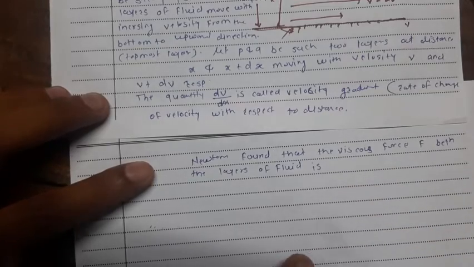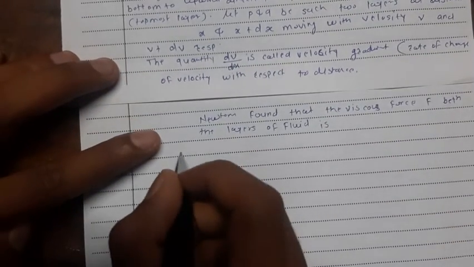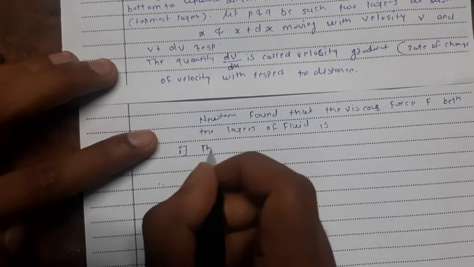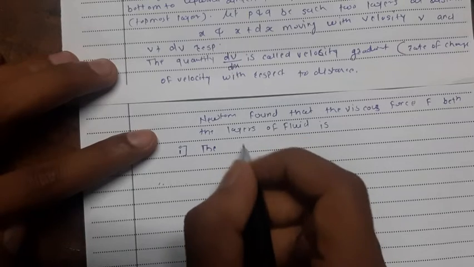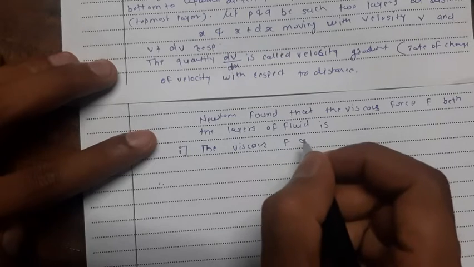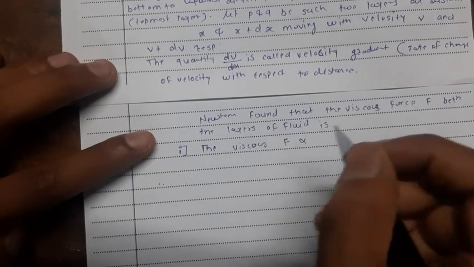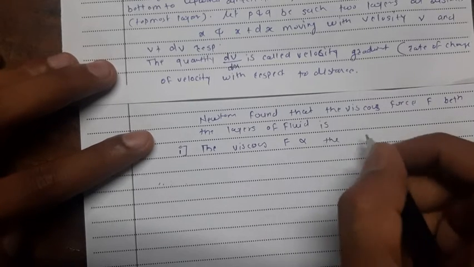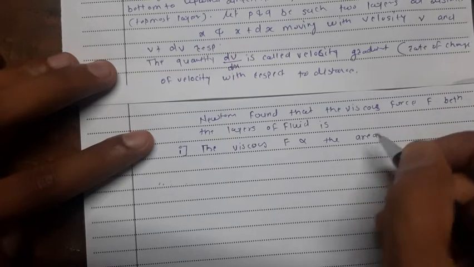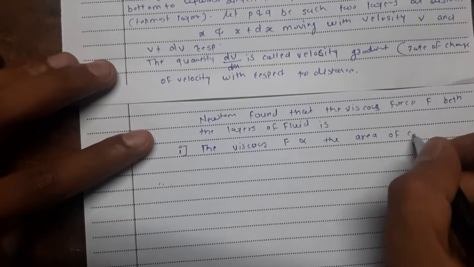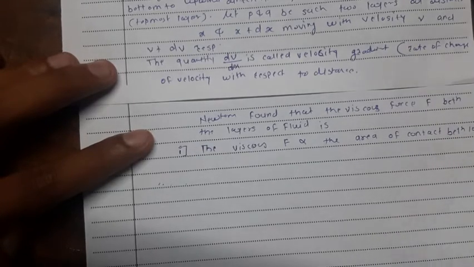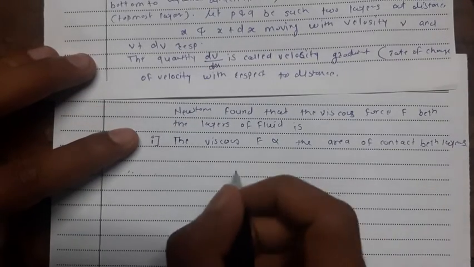First, the viscous force is directly proportional to the area of contact between the layers, so F is directly proportional to the area of the layer.